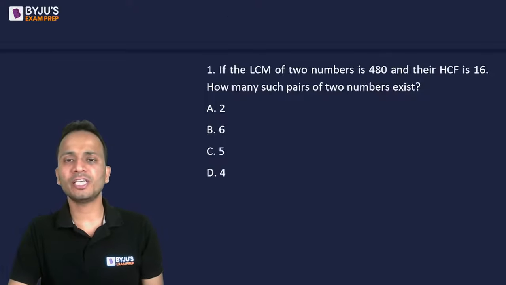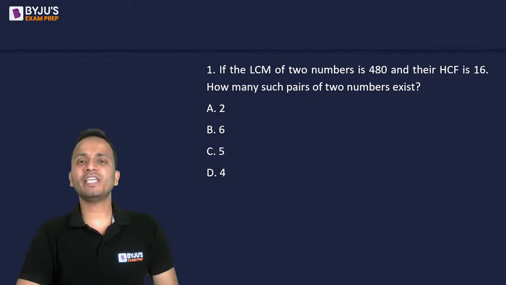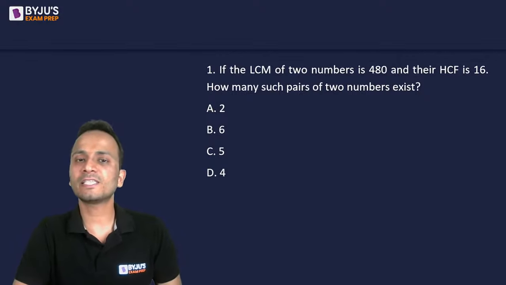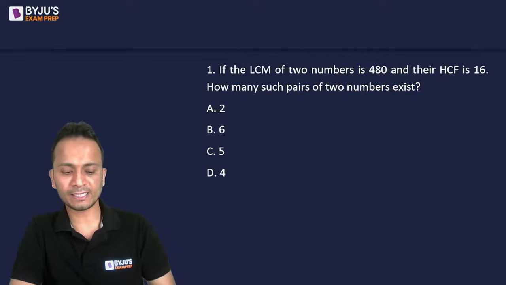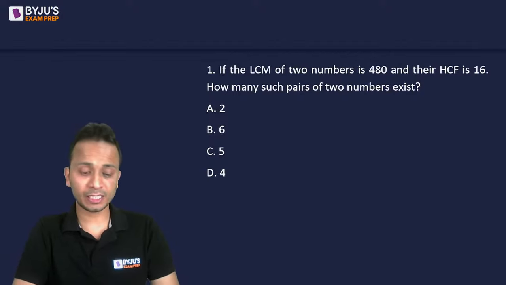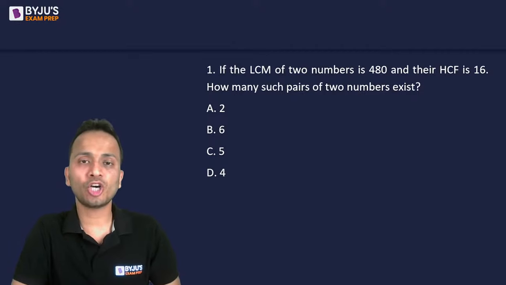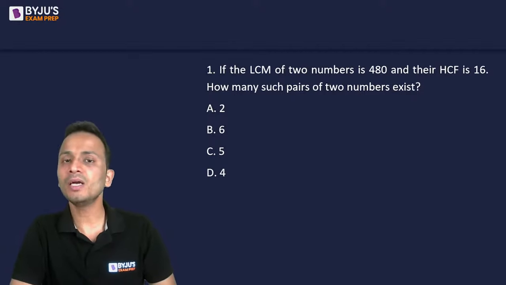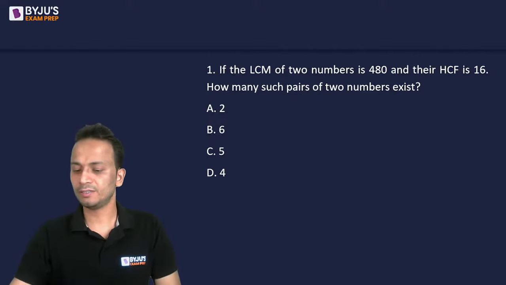First question on your screen now. Starting with a very, very basic question: if the LCM of two numbers is 480 and their HCF is 16, then how many such pairs of numbers exist? How many such pairs exist whose highest common factor is 16 and least common multiple is 480? Quickly give me how many such pairs of numbers will exist.